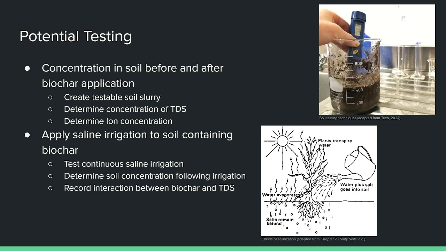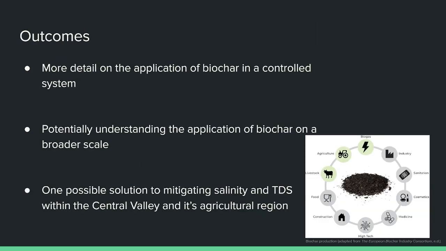So, why is saline irrigation important? Well, California and the Central Valley pulls a lot of its water from the ground. As we pull more and more, the water eventually becomes more condensed, as such increasing the total amount of dissolved solids and salinity. In the future, if groundwater replenishment rates don't exceed withdrawal rates, then much of the Central Valley would see much greater irrigation with much more saline water.